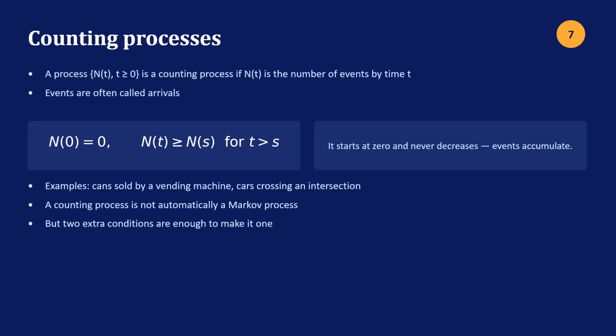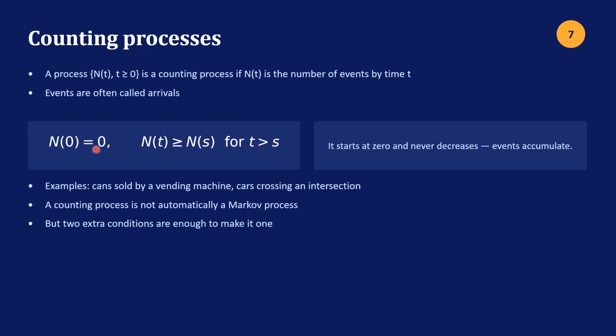Something called a counting process is the next topic we want to talk about. A random process, N of t, t greater than or equal to 0, is a counting process if N of t is the number of events by time t. Events are often called arrivals in this case. So we start out with it being 0, and then it increases. So N of t is greater than or equal to N of s for t greater than s.